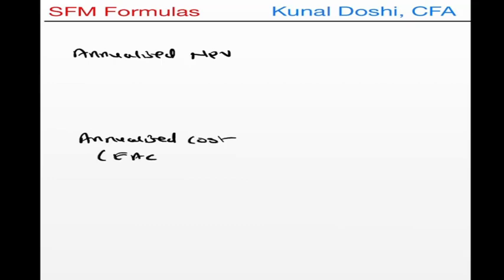Now while doing the project, you may come across two different instruments with different life, and therefore we may have to calculate the annualized NPV of both the projects, or we may calculate as annualized cost, which is also called as equivalent annualized cost, EAC. Now in both the cases we are going to annualize, and how do we do that? It is the total NPV divided by the PV factor. So it is PVIFA, the annuity factor, X percentage for T number of years.